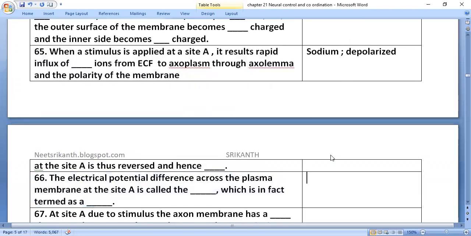The electrical potential difference across the plasma membrane at site A is called the action potential, which is in fact termed a nerve impulse.